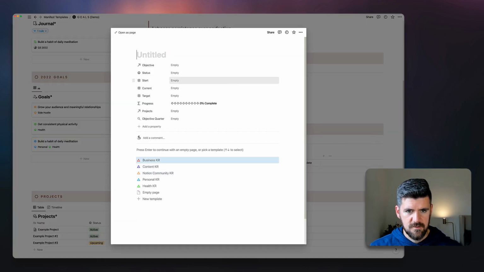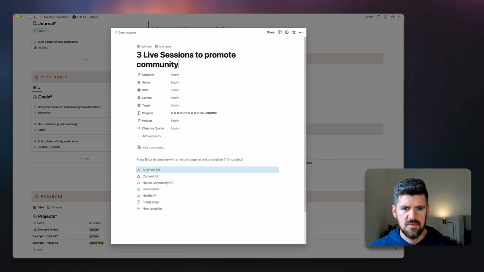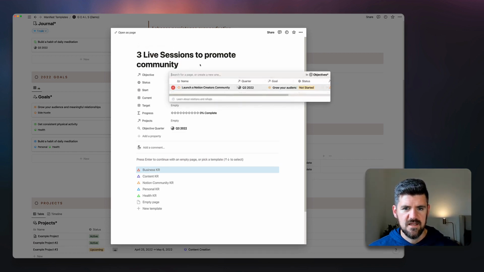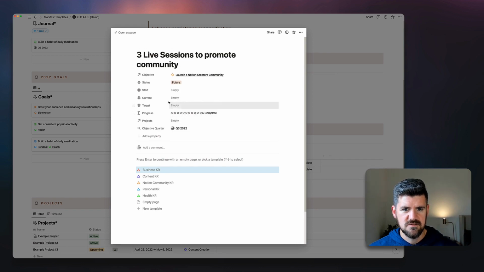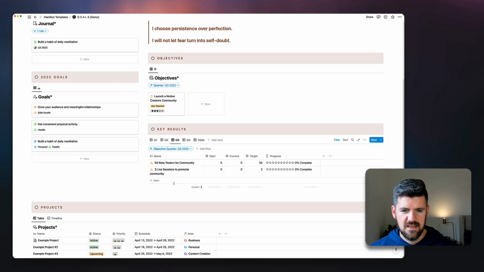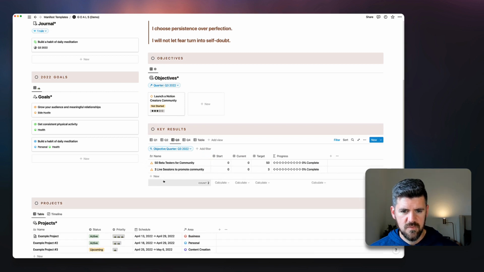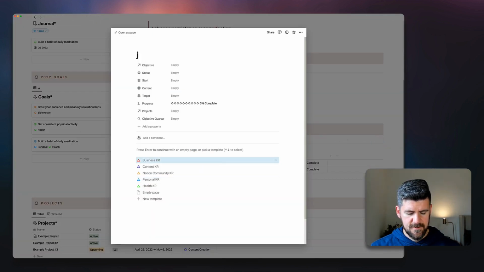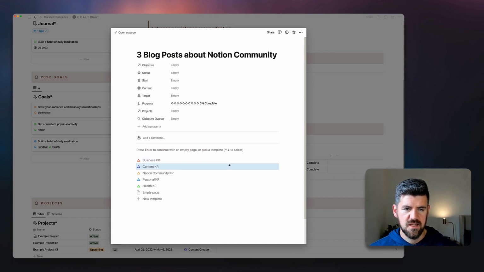So one's going to be, say, 3 live sessions to promote community. Again, measurable, specific, and set that objective again. Status future, quarter 3, and we don't have any projects yet, but that's going to come next. And let's come up with 1 more for this. We'll say 3 blog posts about Notion community.